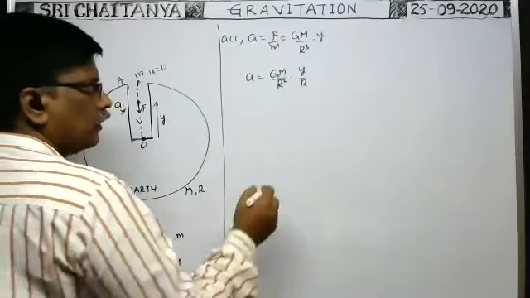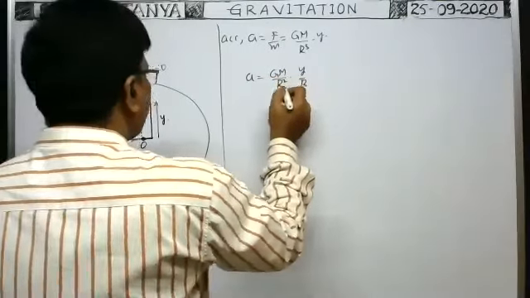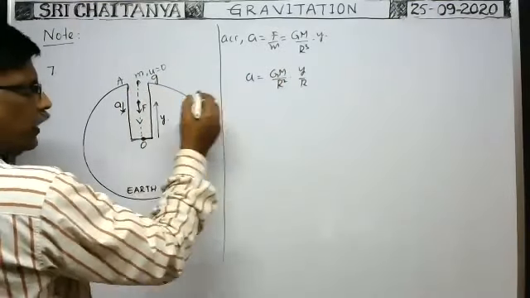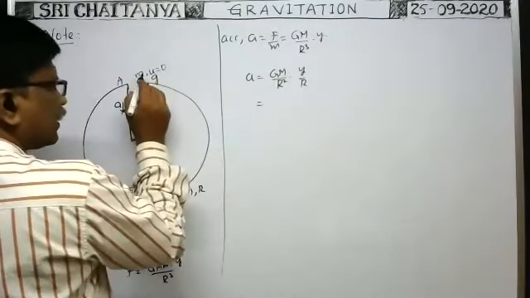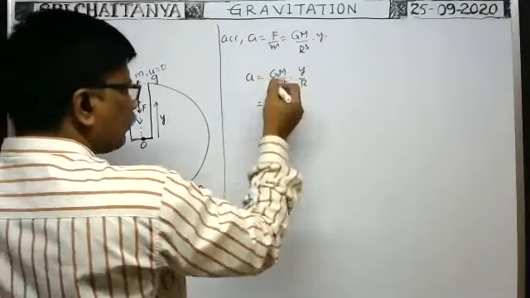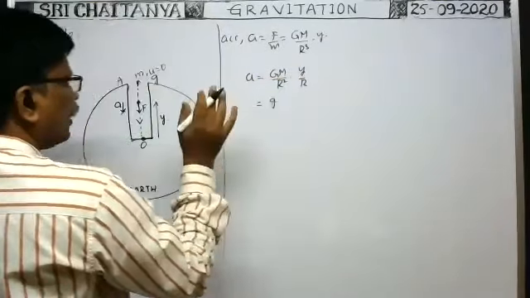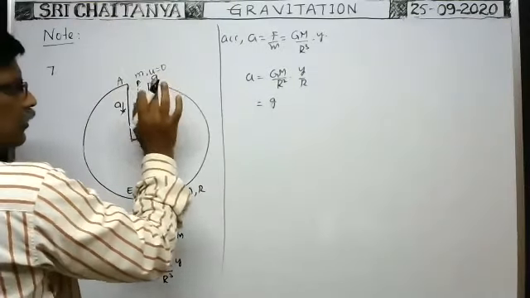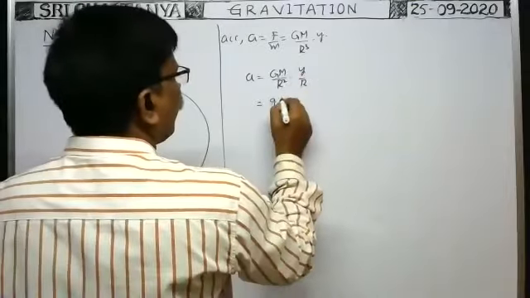There is no difference. GM by R square is the acceleration due to gravity on the surface from which it is dropped. That is fixed at the surface of the earth. The acceleration due to gravity g is fixed, so this value is constant. Small g is the acceleration due to gravity when it is released, into y by R.